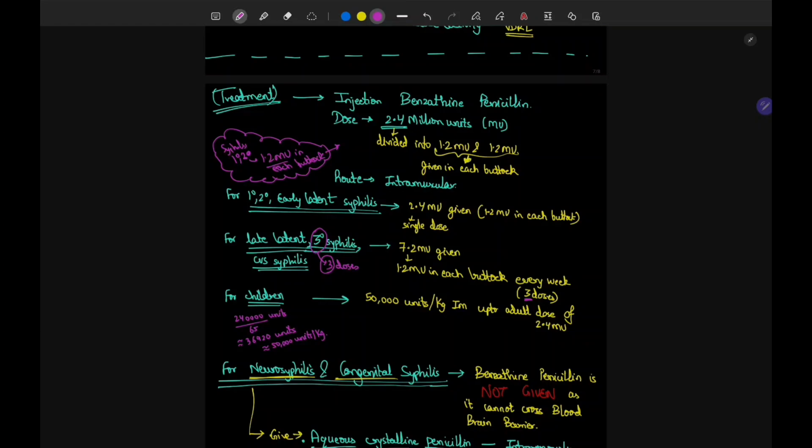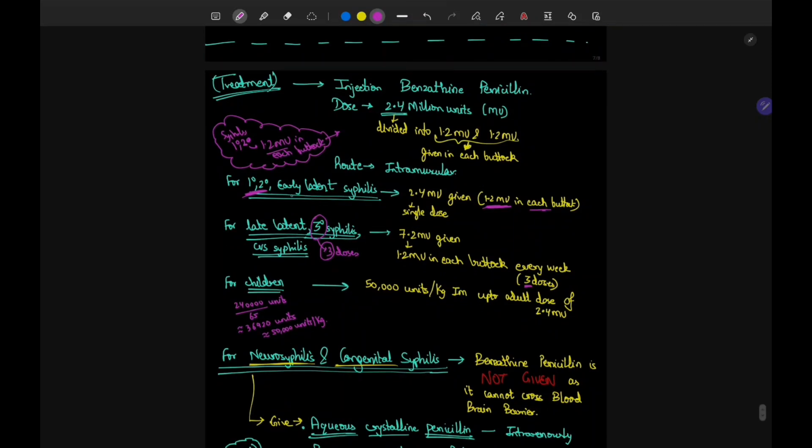Now see, this treatment will vary for primary, secondary, early latent, late latent and tertiary syphilis. Now I made a little trick here. See, for primary and secondary syphilis and early latent syphilis, you just write this 1 and 2 and put a dot in between. It says 1.2 million units in each buttock. So the total dose will be 2.4 million units. 1.2 in each buttock, single dose for primary, secondary.